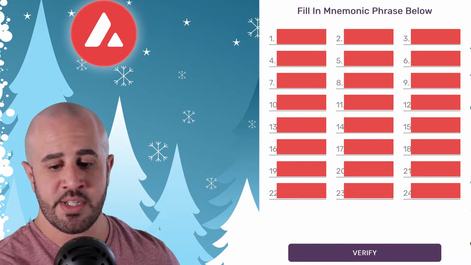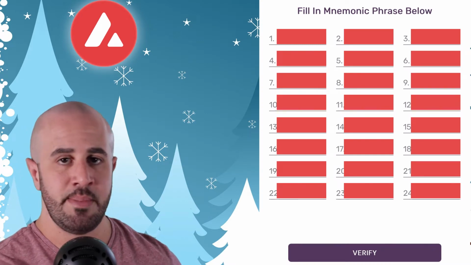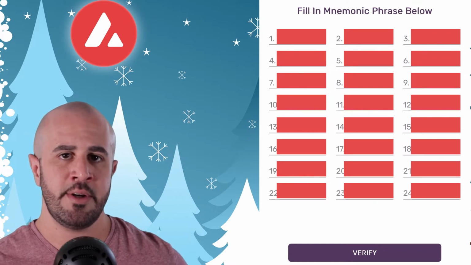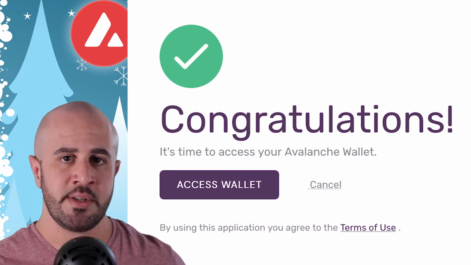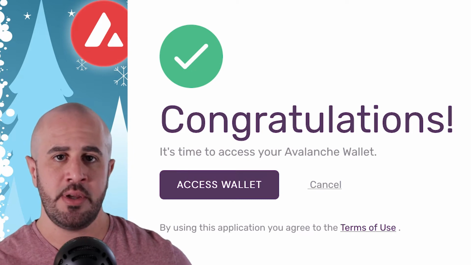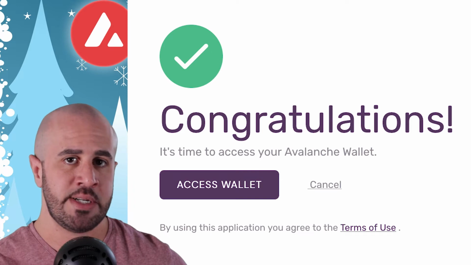After you click Access Wallet, you're going to be asked to verify your seed phrase one more time, just to make sure that you know what it is. And then once you fill out that form, you can click the Verify button. If you've done this successfully, you should land on a screen that says, "Congratulations, you've got yourself a new wallet." I'll show you more about how to use this wallet shortly, but first I want to show you how to use a Ledger hardware wallet with the Avalanche Web Wallet.